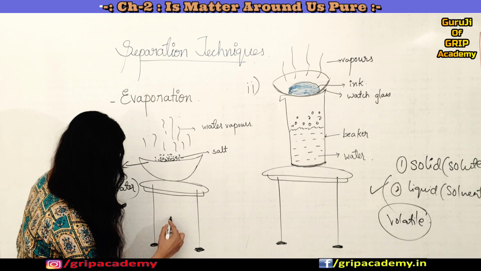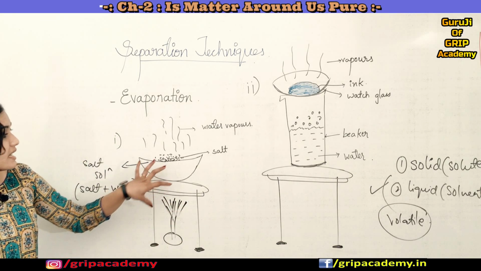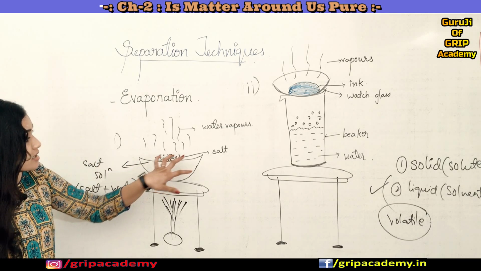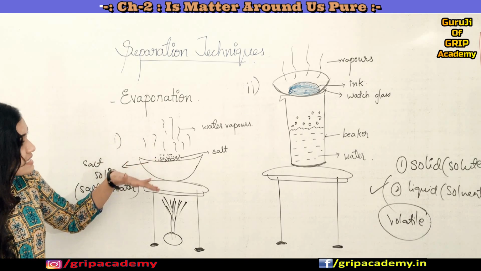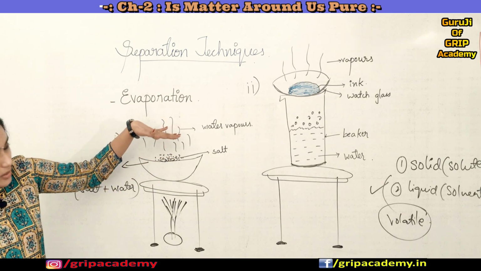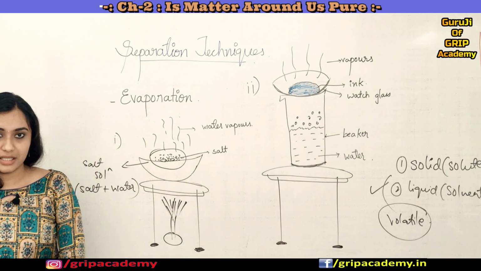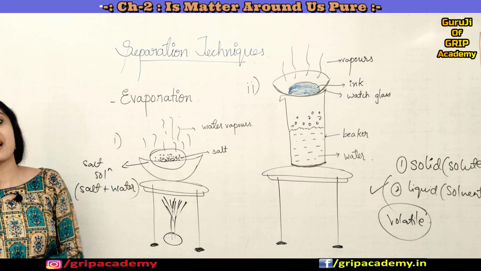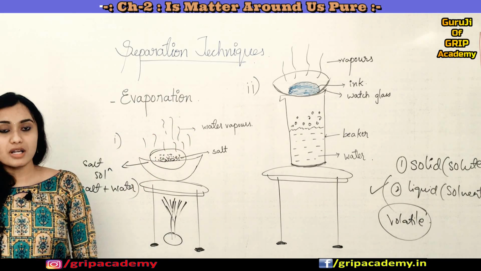You just supply heat, and then what happens? The water starts boiling, and the water in the salt solution gets easily converted into water vapor, and the salt particles are left in the beaker. So this is how you use the evaporation technique to separate salt from its salt solution.